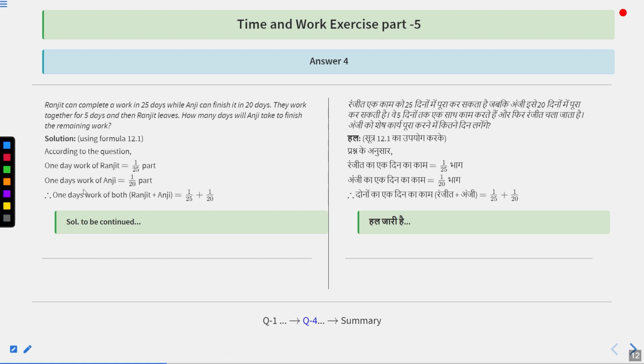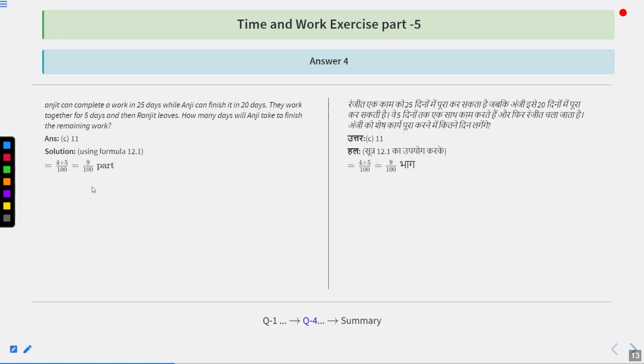But one day work of Ranjit and Anji is going to be how much? 1 upon 25 plus 1 upon 20. Then from there 4 plus 5 upon 100 becomes equal to 9 upon 100 part. 5 days work, because it was mentioned in the question that they work together for 5 days. That means if one day work is 9 upon 100 part, then 5 day work of both Ranjit and Anji is going to be 5 times 9 upon 100. That is 9 upon 20 part.